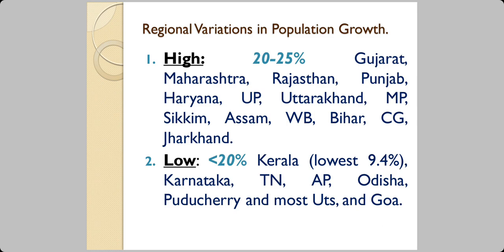Now, when you see region wise, we can classify India into two regions. One is with the high growth rate, that is between 20 and 25%. The states of Gujarat, Maharashtra, Rajasthan, Punjab, Haryana, Uttar Pradesh, Uttarakhand, Madhya Pradesh, Sikkim, Assam, West Bengal, Bihar, Chhattisgarh, and Jharkhand fall under that category. And the second one is a low growth rate, that is less than 20%. Here are Kerala, Karnataka, Tamil Nadu, Andhra Pradesh, Odisha, Puducherry, most union territories, and Goa, out of which Kerala has got the lowest growth rate, that is 9.4% only.